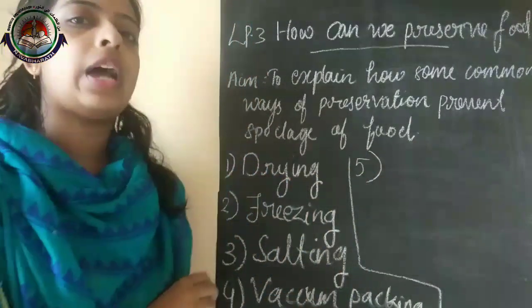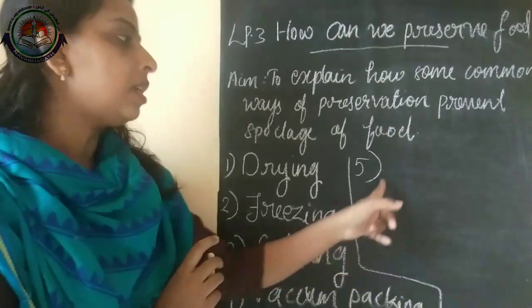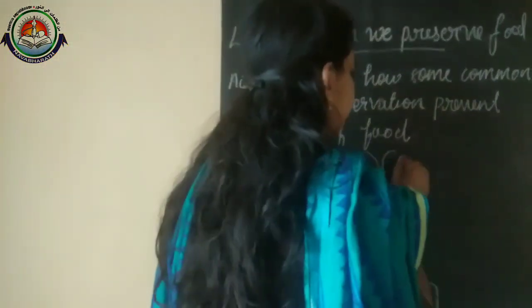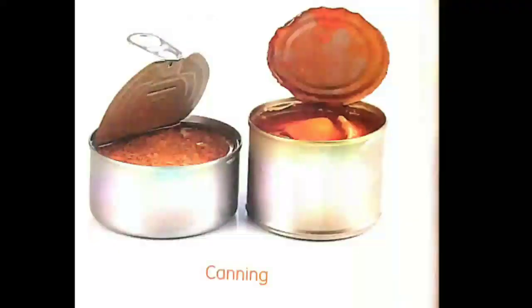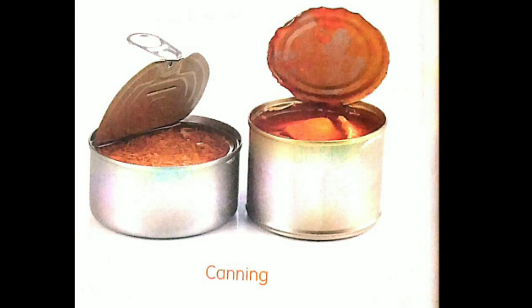The fifth method is canning. You can also see in your textbook that in canning, food is put in sealed cans or jars and heat is applied. This destroys microorganisms that spoil food. Fruits, vegetables, fruit juices, pickle, cheese, butter, meat and fish are generally canned or boiled. That is considered as canning.